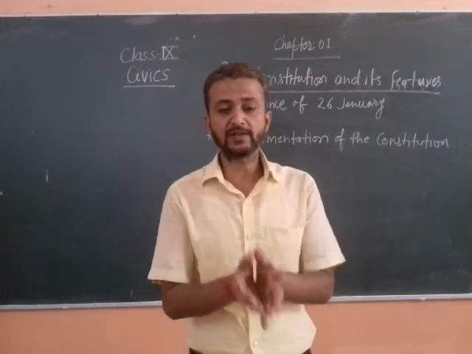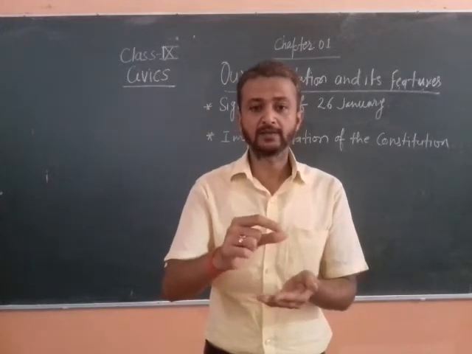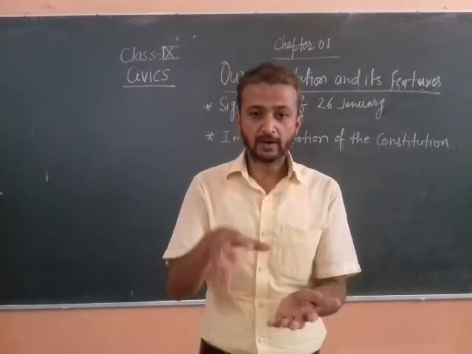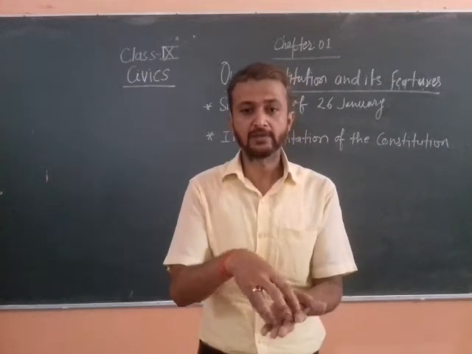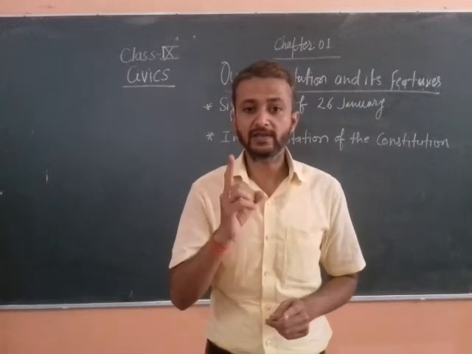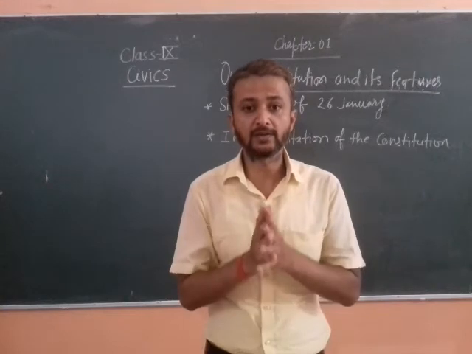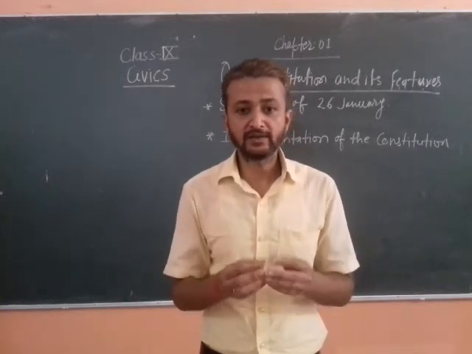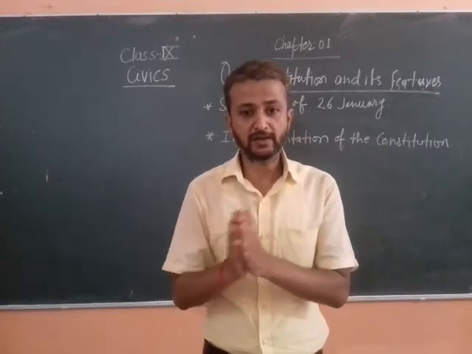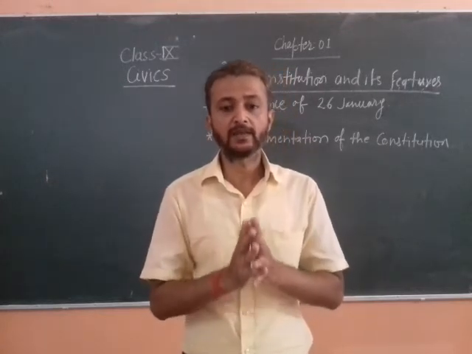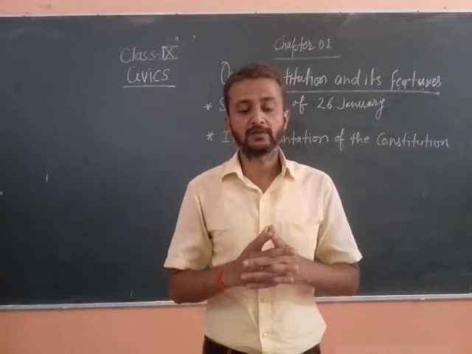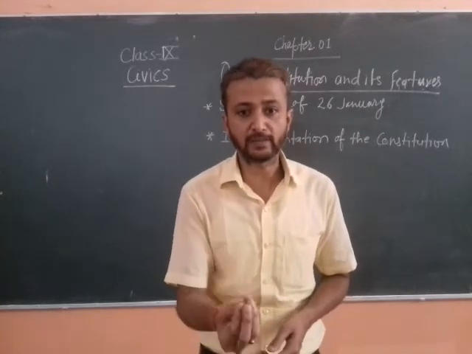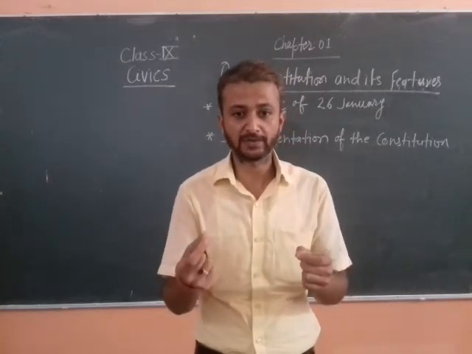So what is the concurrent list? In this list there are also many subjects, and upon these subjects the central government as well as the state government both can make laws. By mutual understanding they can make laws. But suppose there is any dispute, conflict, or disagreement between central and state government.